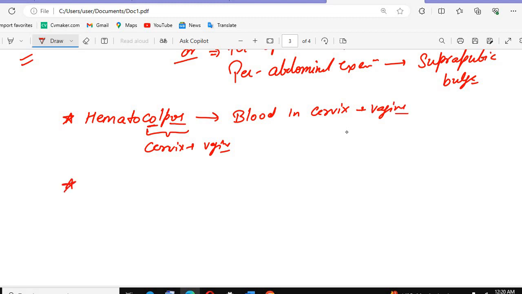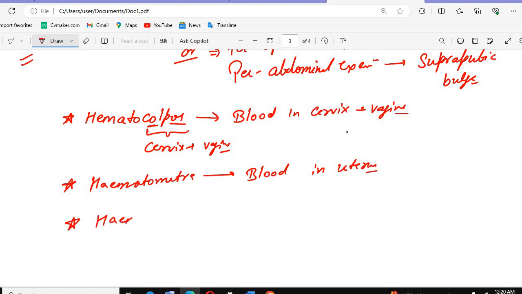There is another term, hematometra. Hematometra is when there is blood in the uterus. Then we have hematosalpinx, that is blood in the fallopian tube.